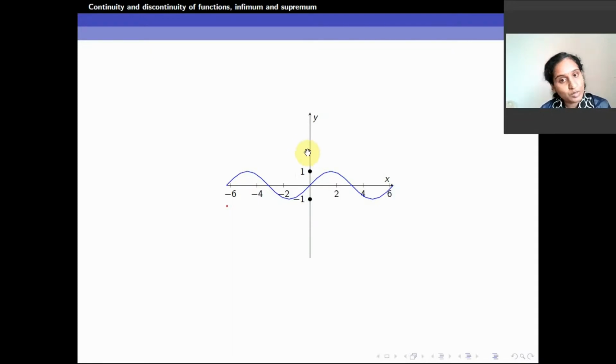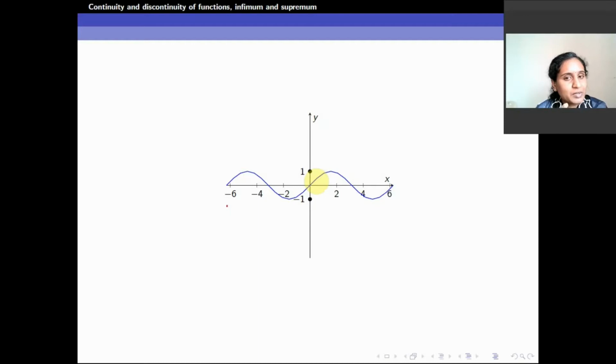So 2 also acts as an upper bound. The value 3 also acts as an upper bound. So any number you take greater than 1, all those numbers act as an upper bound. Now I take a number just smaller than 1, say 0.99. Now the highest value sin x will take is 1. So what happens now?